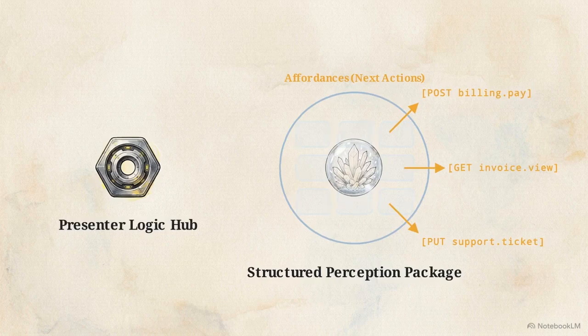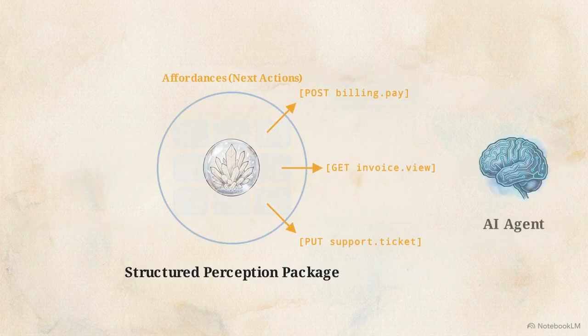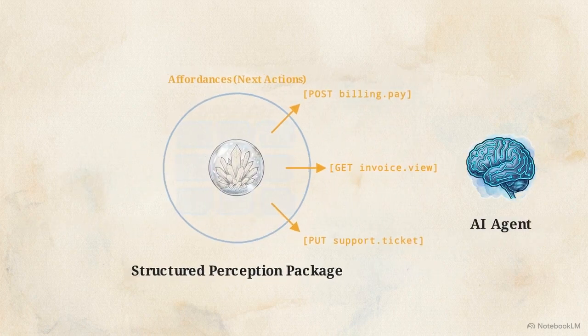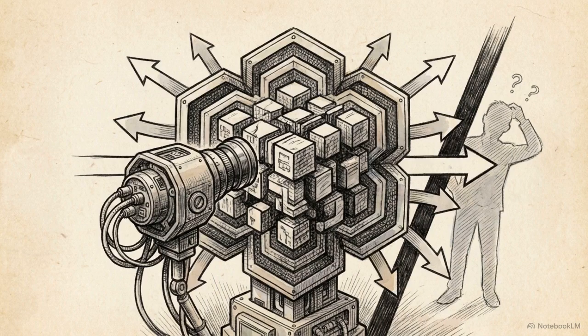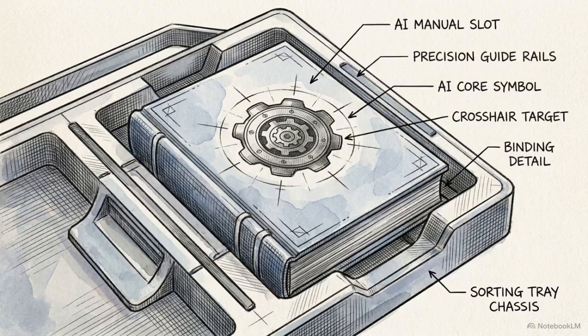Most importantly, it adds affordances, data-driven hints telling the AI exactly which authorized actions to take next. The MVA architecture eliminates the need for the model to guess. It hands the agent a precise, localized user manual for every single data interaction.